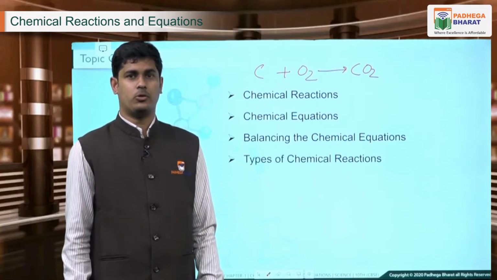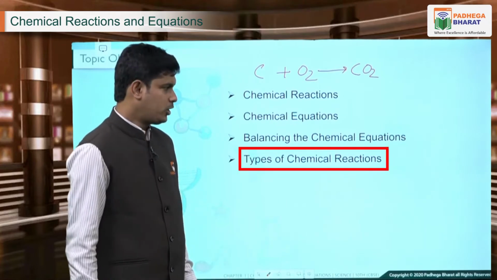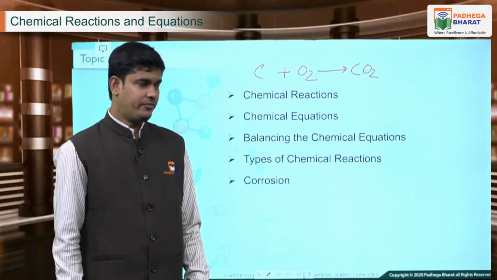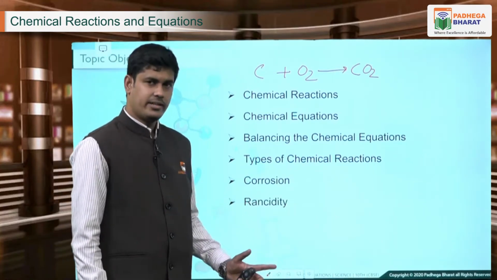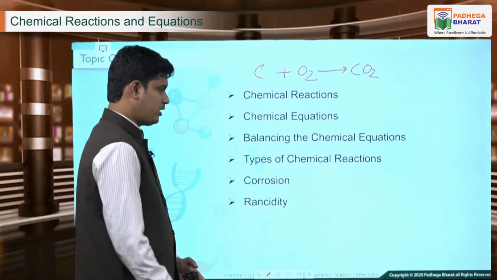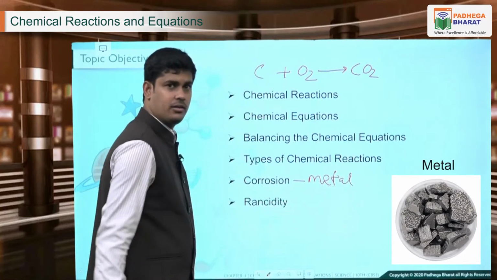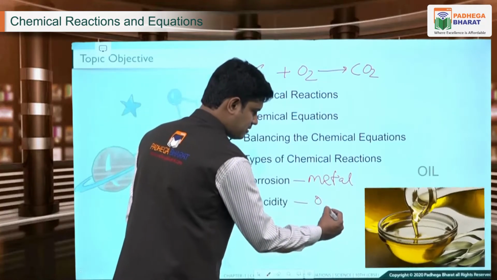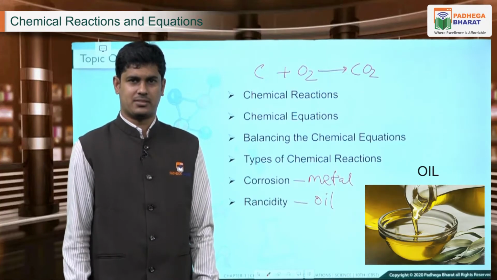Further, we are going to talk about the types of chemical equations or chemical reactions. The total 6 types of chemical reactions that we are going to talk about here. Then we are going to talk about two topics, that is corrosion and rancidity. Now corrosion and rancidity are nothing but the decomposition of matter. While corrosion talks about decomposition of metal, especially iron, rancidity talks about oxidation of oils. So let us go into detail one by one about these topics.